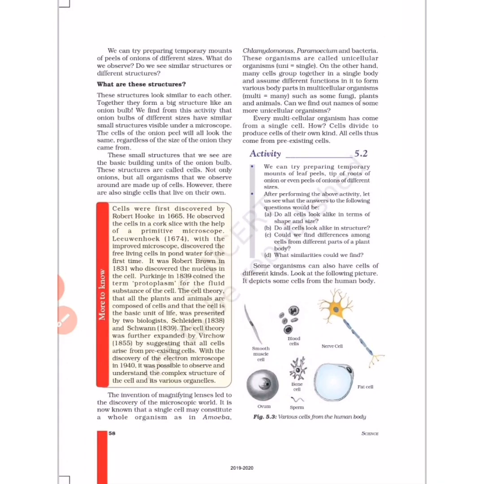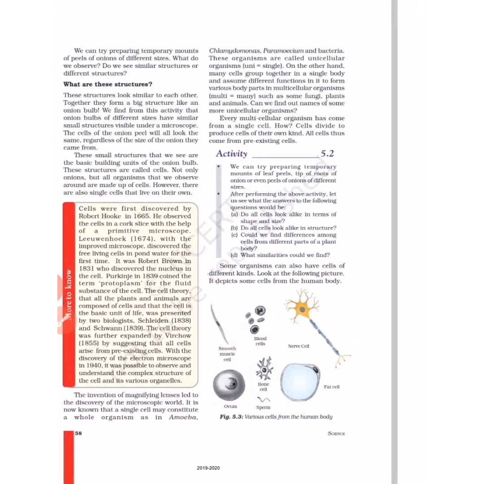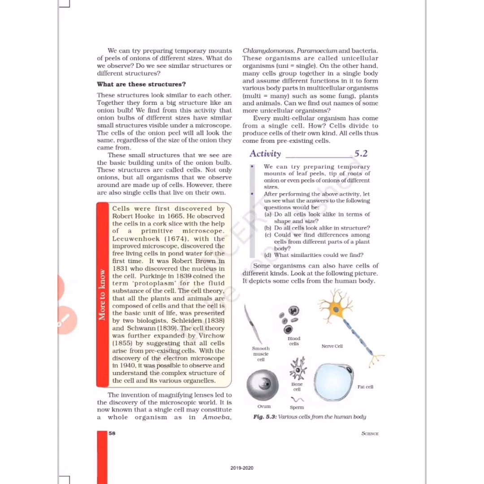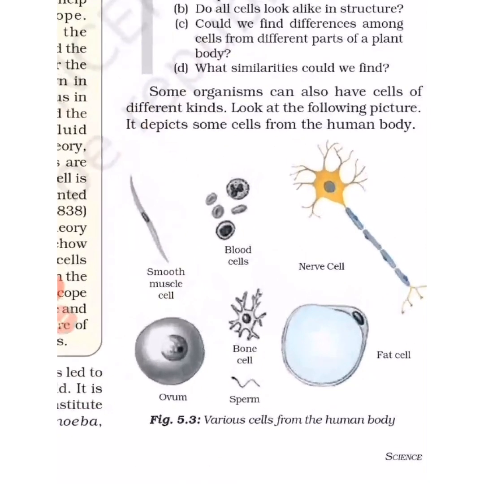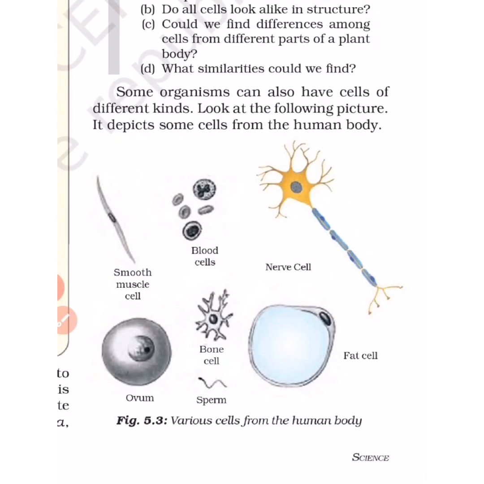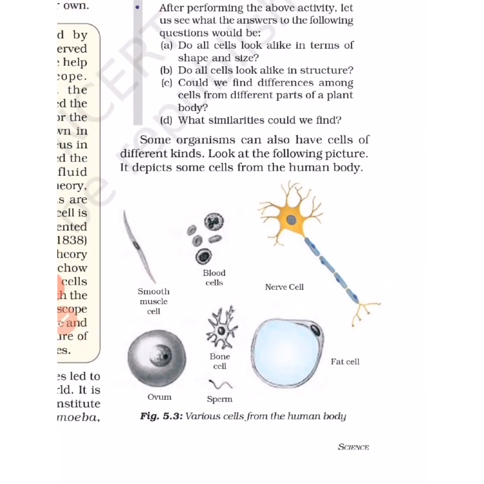Let's move further. So here they have given about the cell sizes and shapes. So various cells from the human body they have given, like I have already given you in the video, that smooth muscle cells, blood cells, nerve cells, fat cells, sperm and ovum, the round spherical spindle shaped cells, or the longest cells, or the smallest cells in human. This you have already seen in the video.